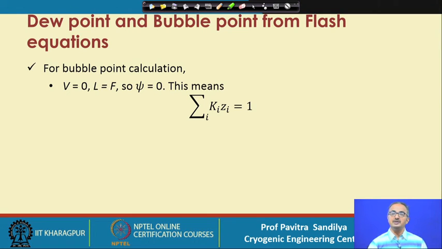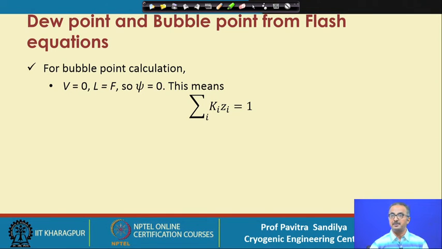Now after doing this flash analysis, we also find that this analysis may be used to find out the dew point and bubble point calculations. For the bubble point calculation, there is no vapor. As you recall, the bubble point means when the liquid is going to produce the first bubble. So in that situation we have only the liquid present with us and there is no vapor.